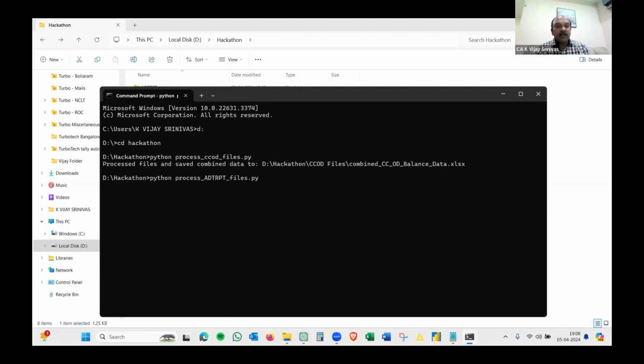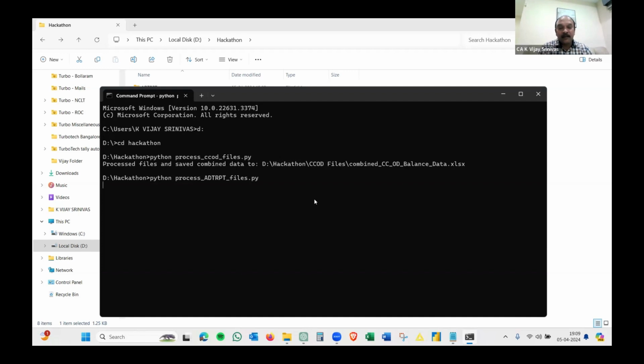Depending on the complexity of the file, it might take time, but definitely it will not disappoint you in generating the result. Earlier it might have taken 30 seconds. This might take 45 seconds or at the most 1 minute maximum. I think I can afford that time in the balance I have. I'm sure in a couple of seconds, it's going to generate the consolidated file of all those 12 months ADT RPT. We'll just wait for a second. Of course, I believe for the last 2 minutes. Yes, thank you. That time should be sufficient for me.